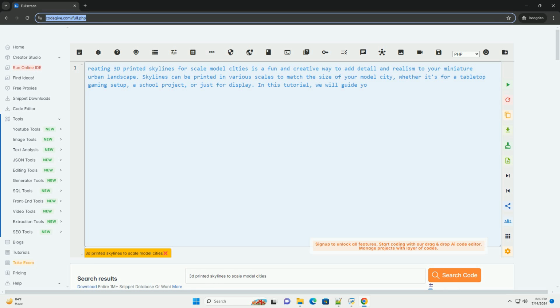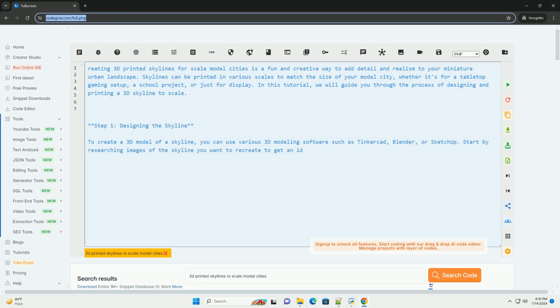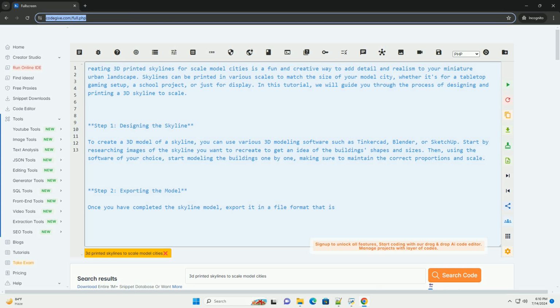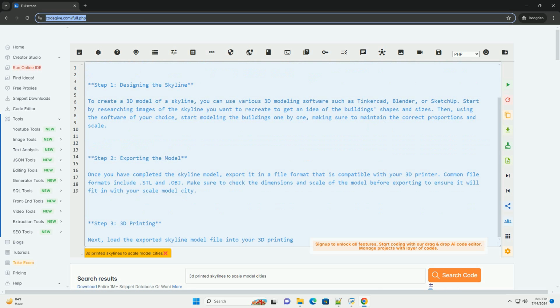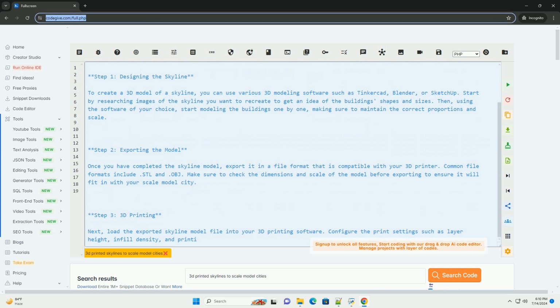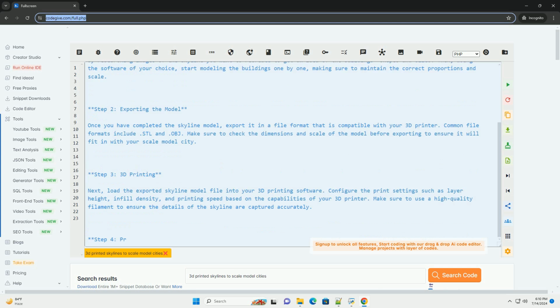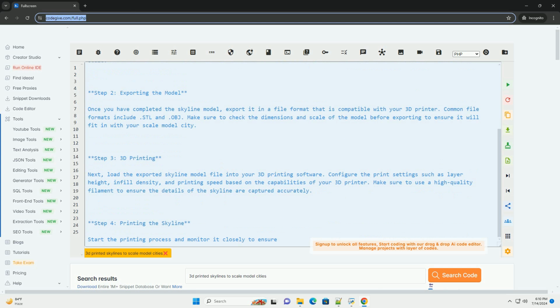Creating 3D printed skylines for scale model cities is a fun and creative way to add detail and realism to your miniature urban landscape. Skylines can be printed in various scales to match the size of your model city, whether it's for a tabletop gaming setup, a school project, or just for display. In this tutorial, we will guide you through the process of designing and printing a 3D skyline to scale.